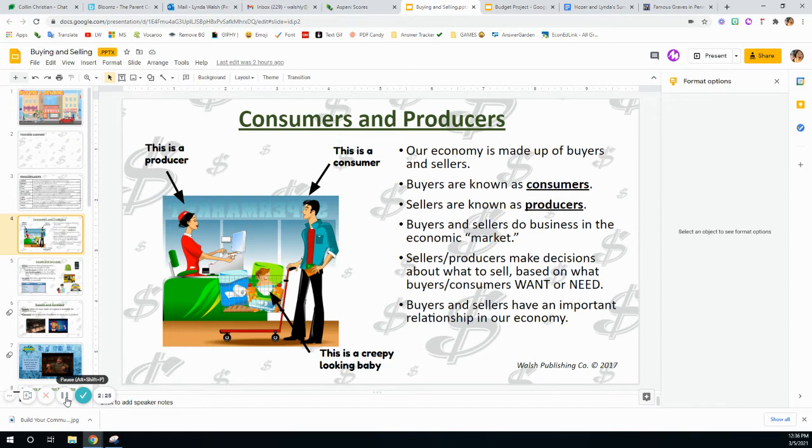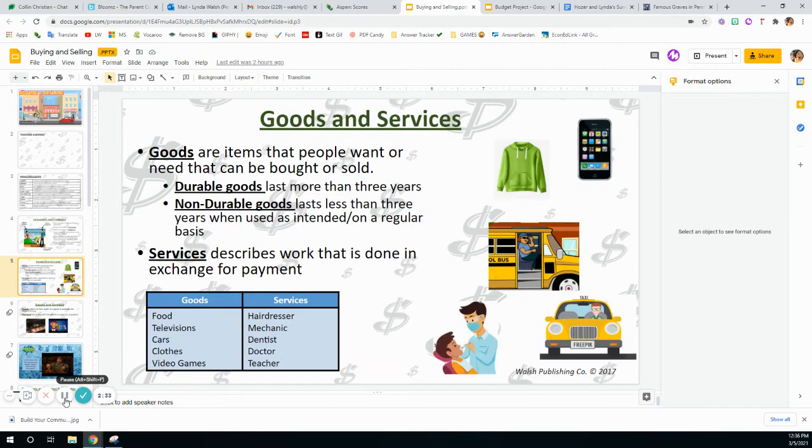Sellers or producers make decisions about what to sell, based on what buyers and consumers want or they need. Buyers and sellers have an important relationship in our economy. So if buyers aren't going to buy it, then sellers aren't going to sell it.